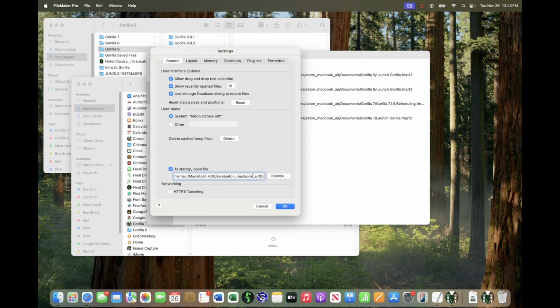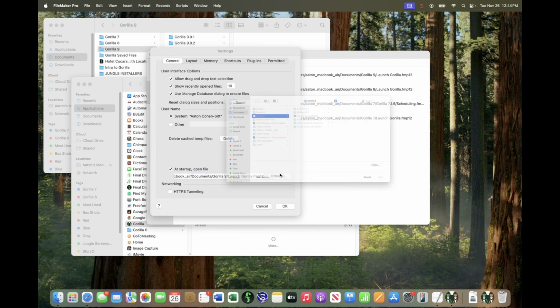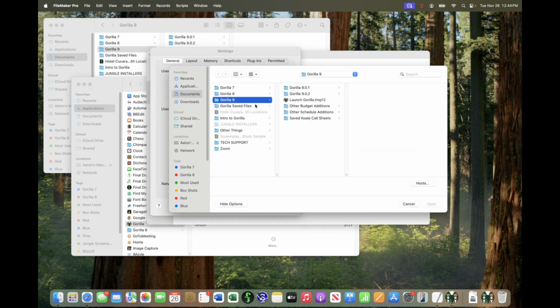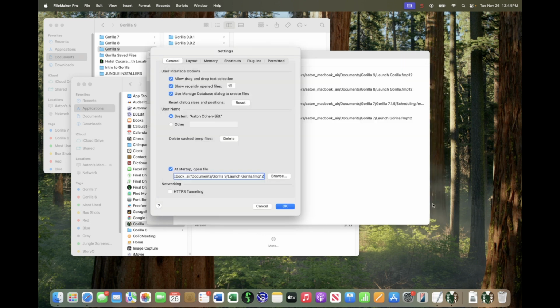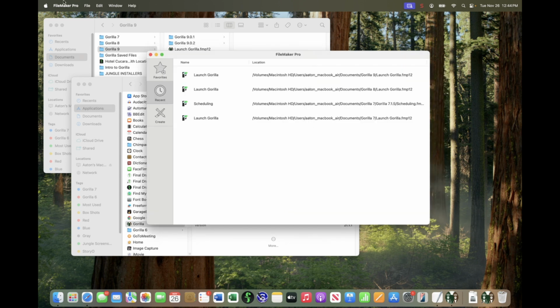Now I can't see that, so I can click and tab over with my arrow key. And this is going to tell you that it's Gorilla 9. So if I click the Browse button, I could literally just click OK and it'll launch Gorilla 9. But if I click Browse, just to make sure, and select this one, that's basically the path that is selected, and click Open, and then OK, and then quit FileMaker Pro here.